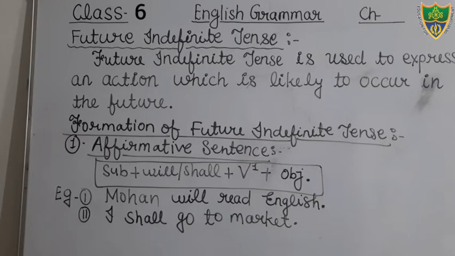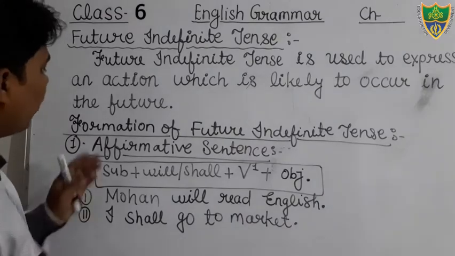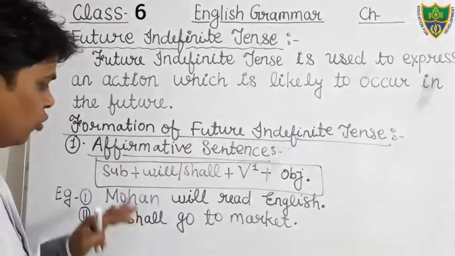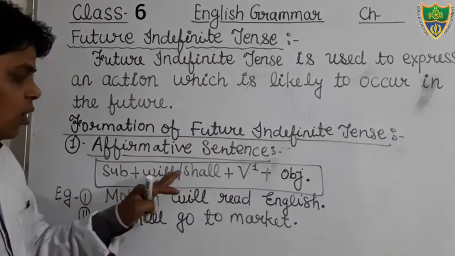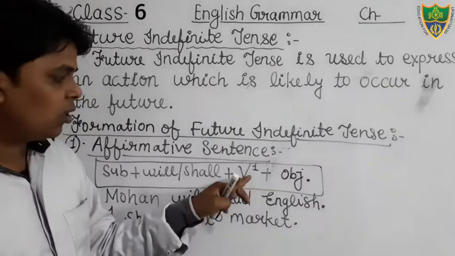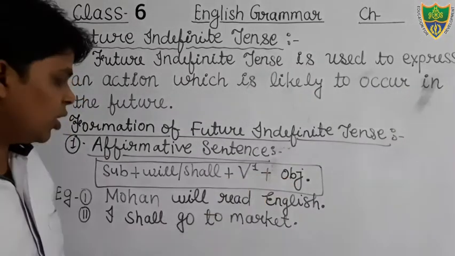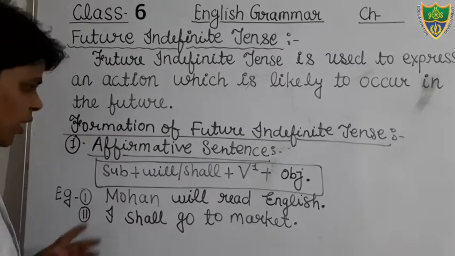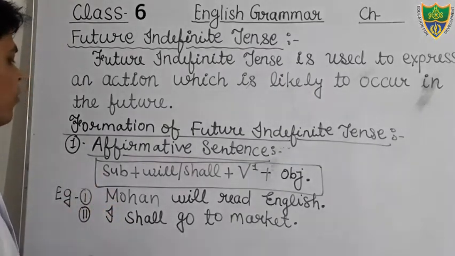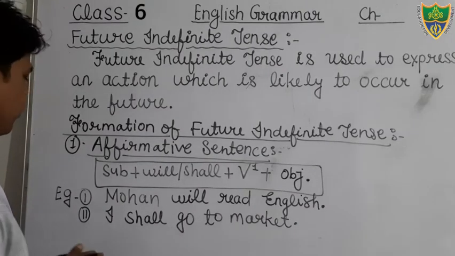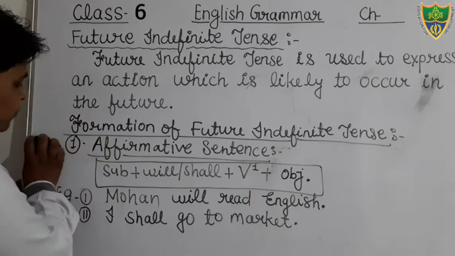Okay, students, so just write down. I hope that you all have understood the formation of affirmative sentence in future indefinite tense. You can see subject, will or shall, then after that the main verb, then after that the object or complement given in the sentence. And examples are given here, you can write in your notebook. Okay, students, now we will discuss the negative structure.